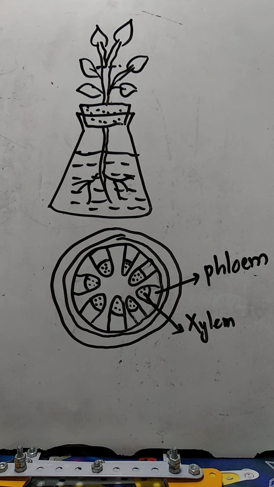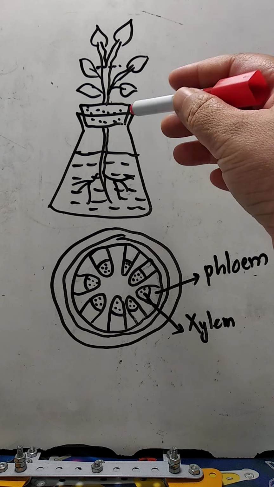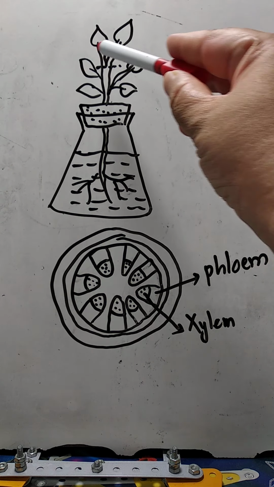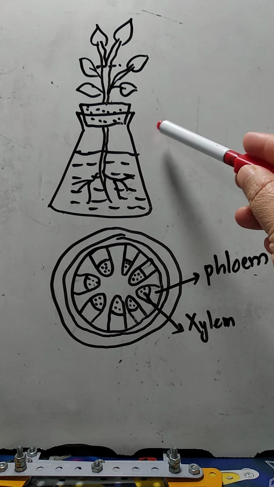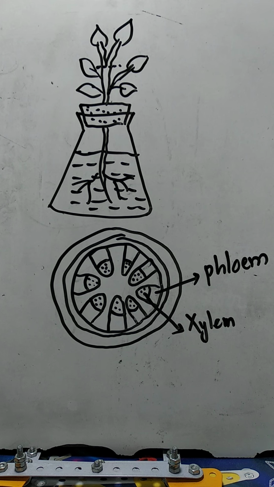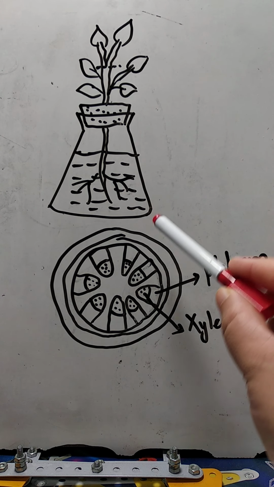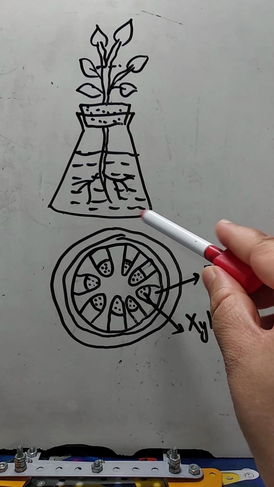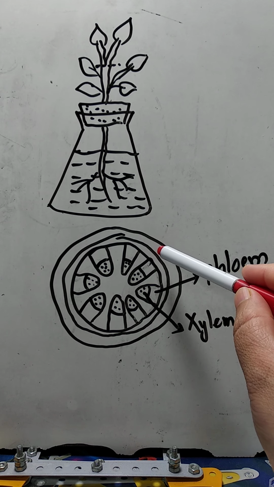Now take out the plant and cut a thin section of its stem. After half an hour, we have to take out this plant from the conical flask and cut the stem from here. And we have to see the section of the stem under a low power microscope. So what do we observe? Now this is nothing but the cross section of the stem which we are observing under a microscope.